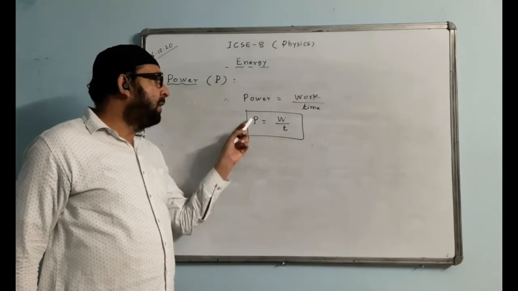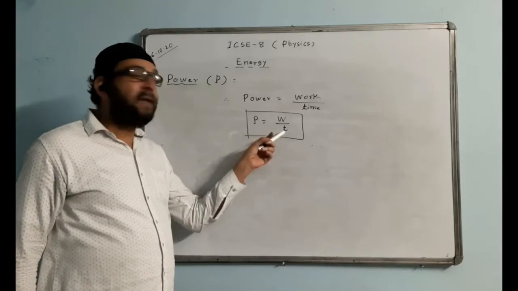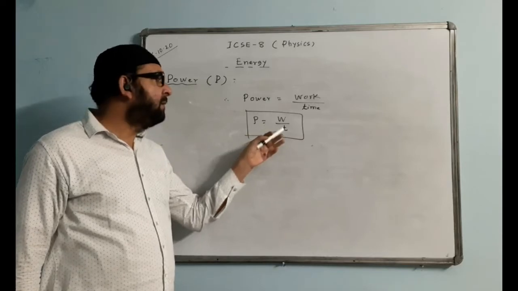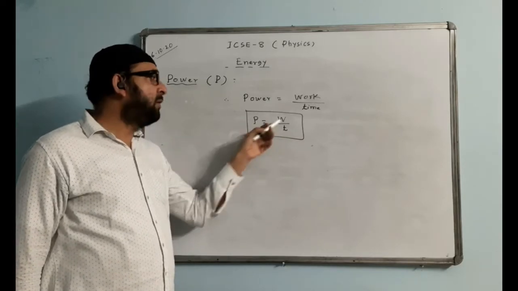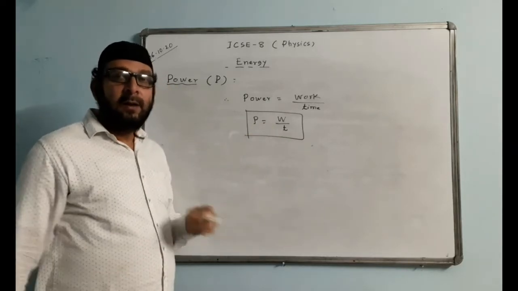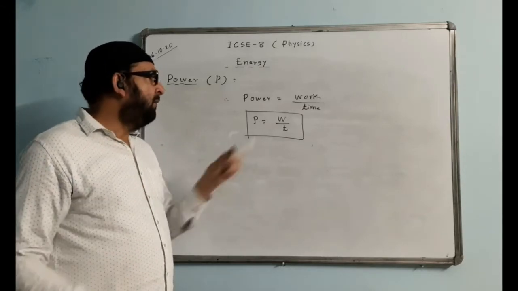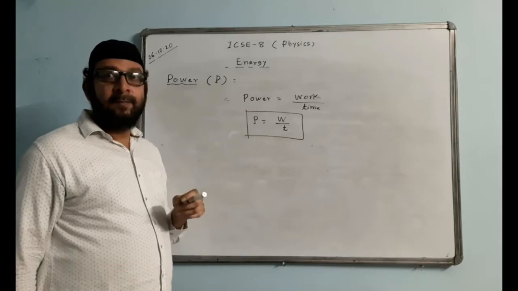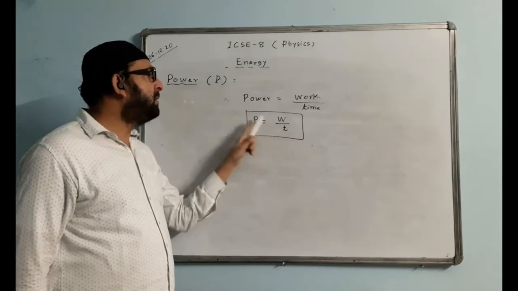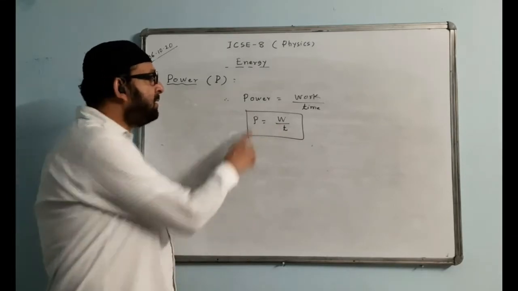Okay, for calculating power, we must have time also known. If time is known, then we can calculate power. But to calculate work, we don't need time. That is, work does not depend on time, whereas power depends on time. How does it depend on time? It is inversely proportional. One is up, the other one is down.